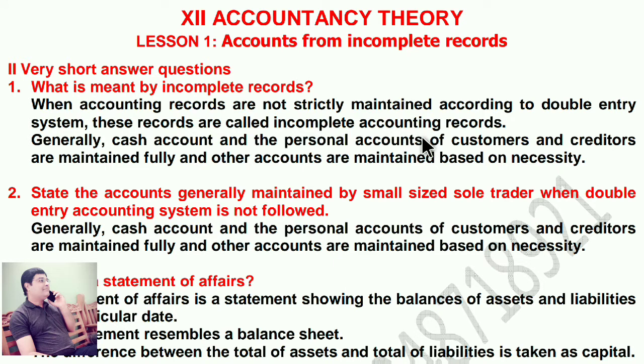Incomplete accounting records. Generally, cash account and the personal accounts of customers and creditors are maintained fully, and other accounts are maintained based on necessity.